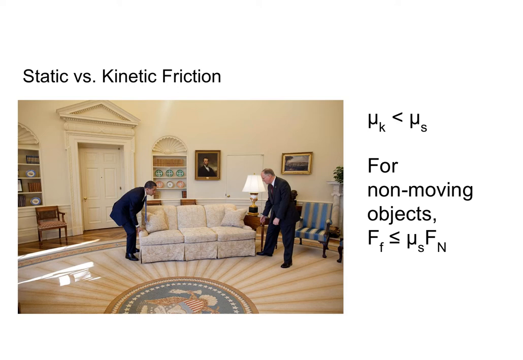So what's really interesting is that our coefficient of static friction, or mu sub s, is going to be different from our coefficient of kinetic friction. So what that means is that our force of friction for moving objects is different than the force of friction on objects I'm trying to move, even though the materials are the same.